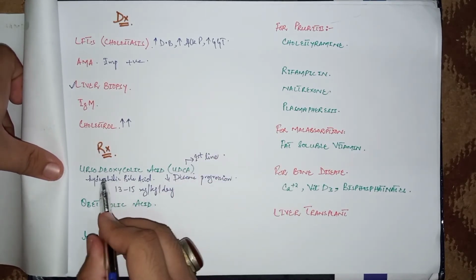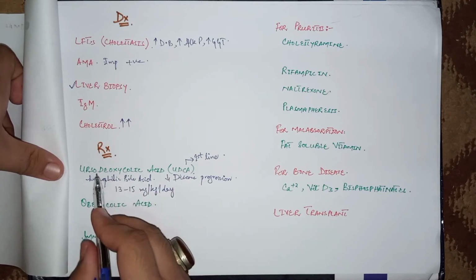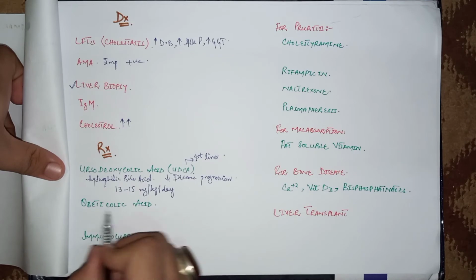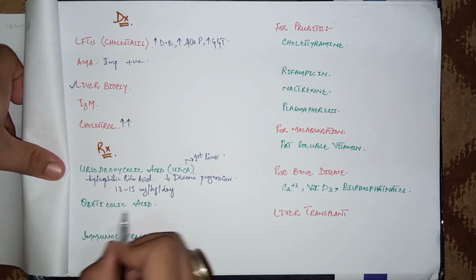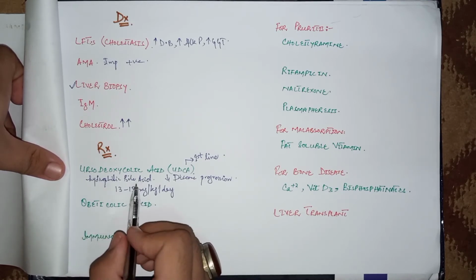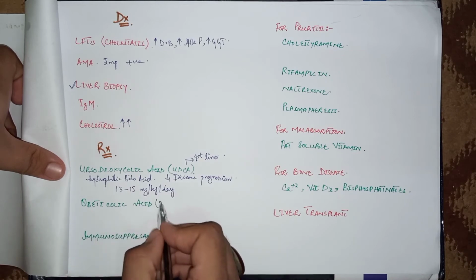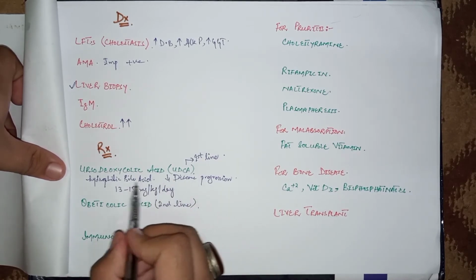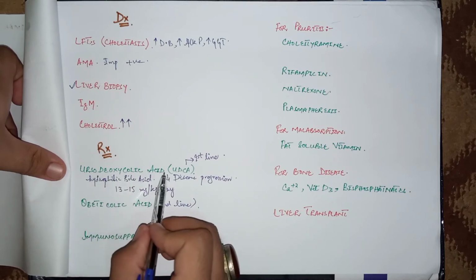If this drug is not working properly, then give the patient second line management, that is obeticholic acid. It is a second generation bile acid. So this is the second line of treatment. But the most important drug is ursodeoxycholic acid.